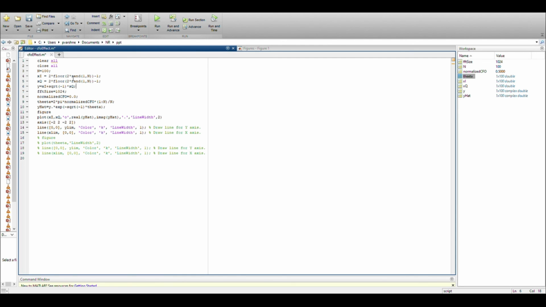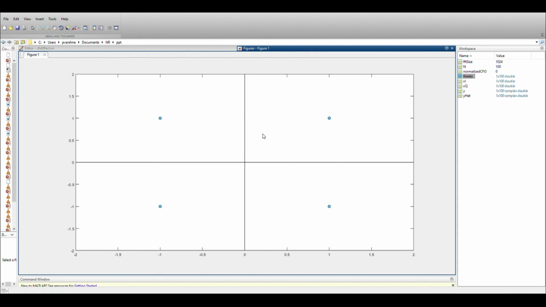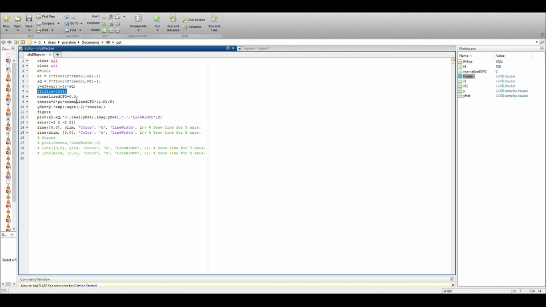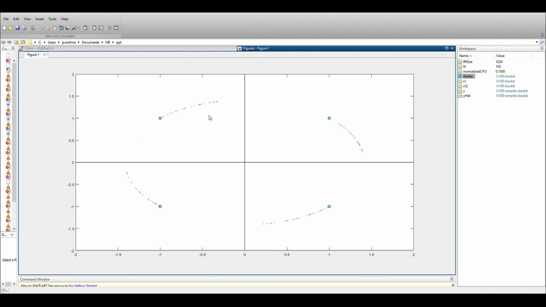This is a MATLAB code to see how the constellation looks like with CFO. Here the number of symbols is 100 and the FFT size is 1024, with a normalized CFO. Let's run. As expected, when the CFO is 0, the QPSK constellation looks as it is, the ideal constellation. So we are running for QPSK. Let's add normalized CFO as 0.1 and run it. Yeah, so this is how it looks.